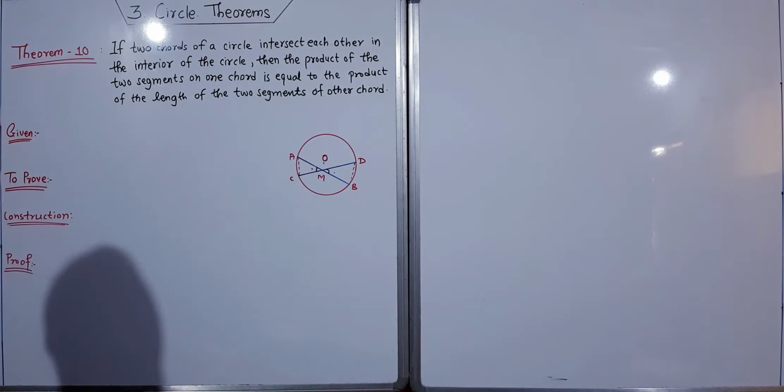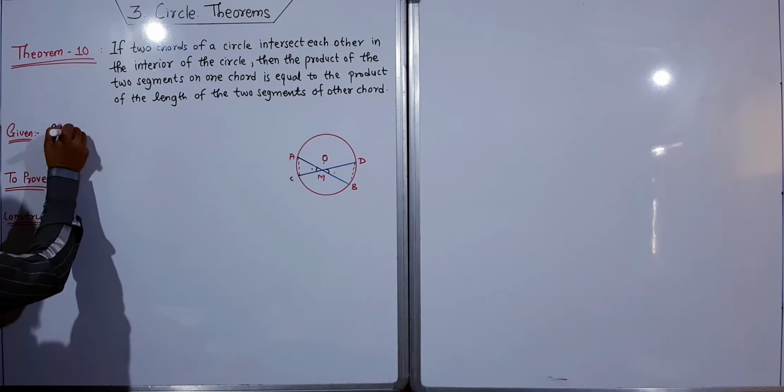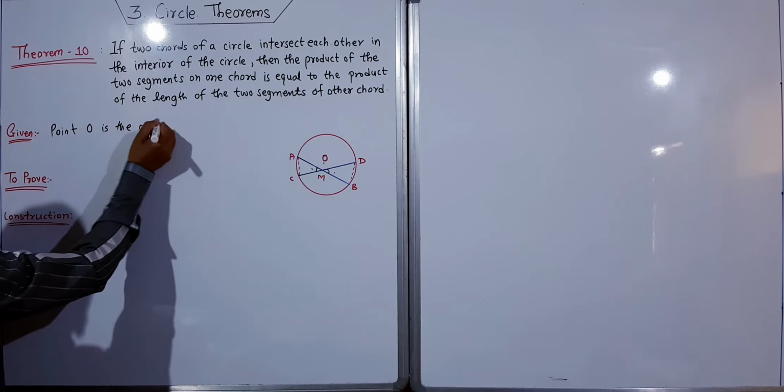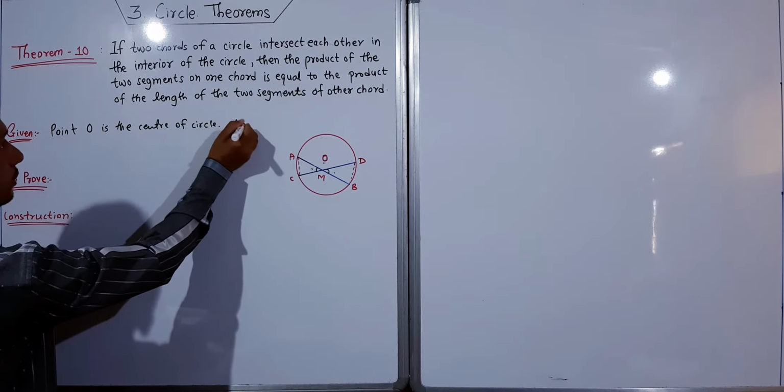So let's start. A circle with point O as the center of the circle.